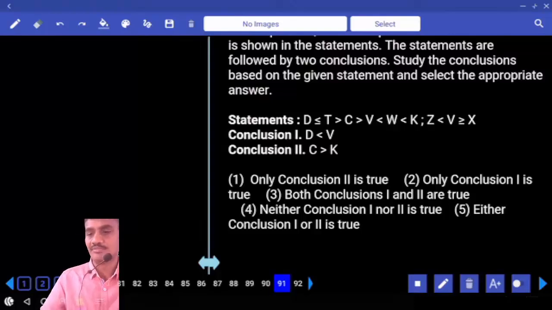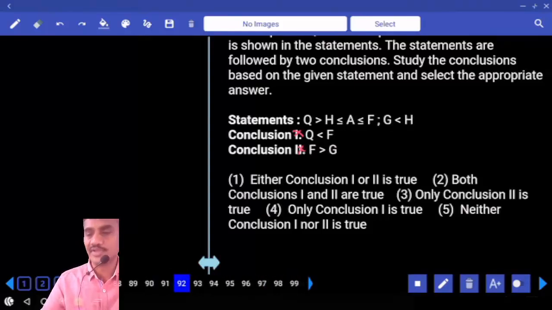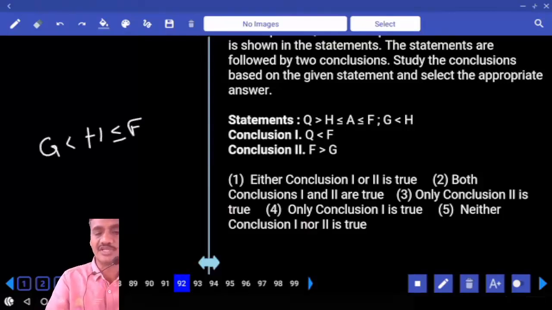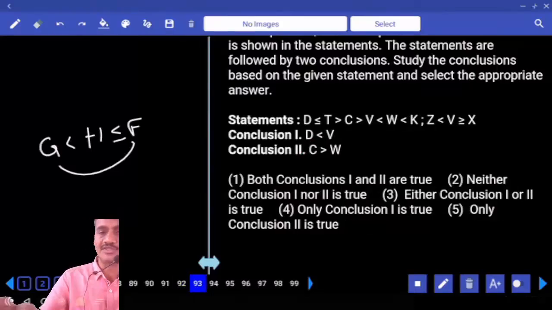D and V, between D and V, two opposite symbols, no relation. C and K, opposite symbol, no relation. Neither one nor two, choice 491. Then coming to 92, Q and F, opposite symbol, no relation. F and G: H is less than or equal to F, and G is less than H. That is G less than F, F greater than G. So only two follows, choice 392.